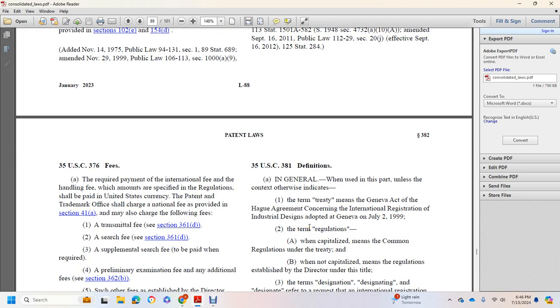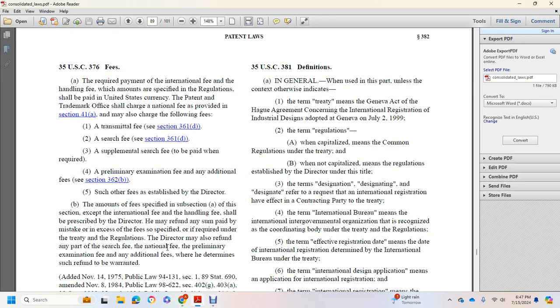Title 35 U.S. Code 376. The required payment of the international fee and handling fee, in the amount prescribed by regulations, shall be paid in United States currency to the Patent and Trademark Office, as well as the national fee provided in Section 301(a), with the following fees: transmittal fee, Section 361(d); search fee, 361(d); supplemental search fee, to be paid when the preliminary examination is required; additional fee, Section 362(b); and such other fees as established by the Director.